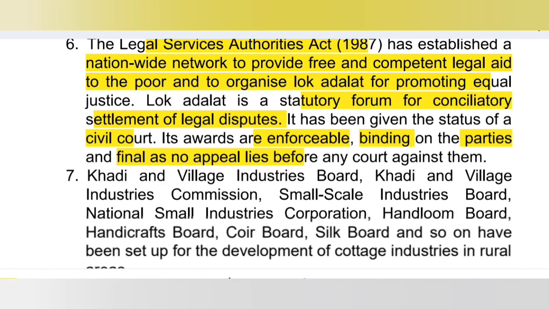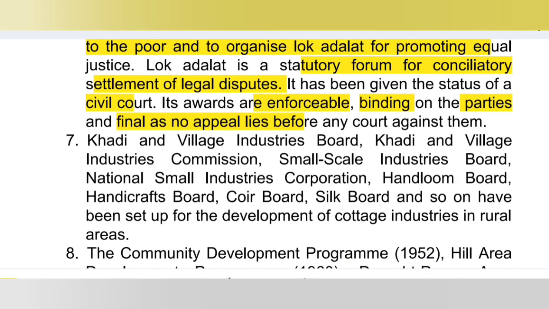Now Khadi and Village Industries Board, Khadi and Village Industries Commission, Small Scale Industries Board, National Small Industries Commission, Handloom Board, Handicraft Board, Coir Board, Silk Board and so on have been set up for the development of cottage industries in rural areas.